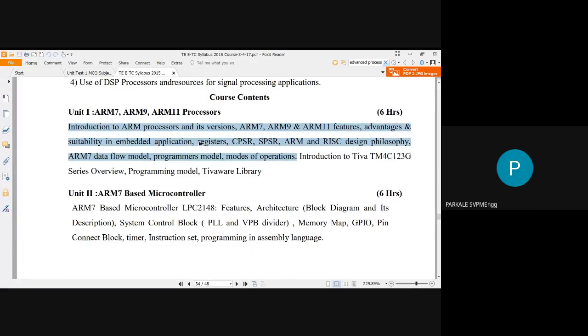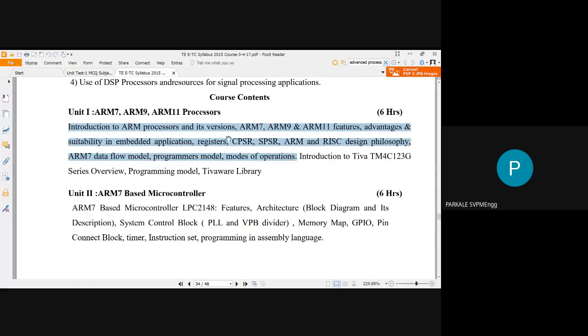Then in the next point, you have to study the architecture of your ARM7, in which you have to study different registers available to the ARM7. Then different status registers like CPSR or SPSR available to your ARM7. And then you have to see some design philosophy such as RISC and CISC architectures. Then you have to see the programmer's model and different operating modes of your ARM7.